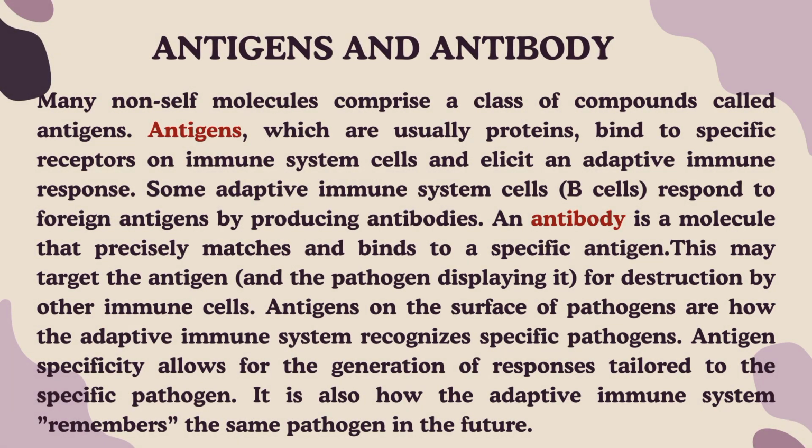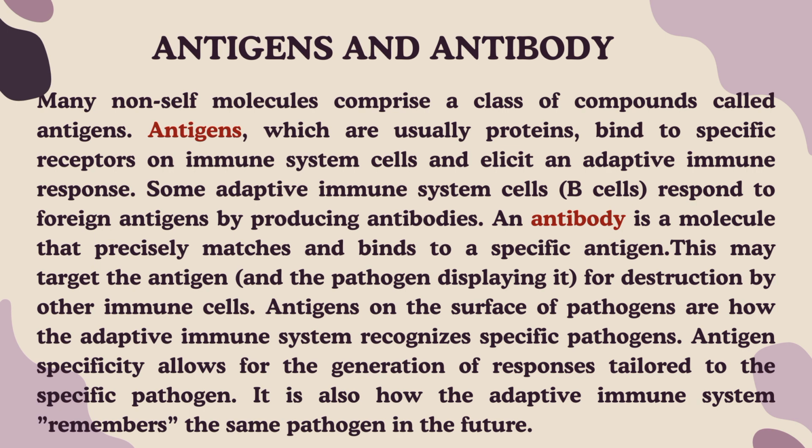Now let us talk about the antigens and antibodies. Many non-self molecules comprise a class of compounds called antigens. Antigens, which are usually proteins, bind to specific receptors on immune system cells and elicit an adaptive immune response. Some adaptive immune system cells, which are B cells, respond to foreign antigens by producing antibodies. So basically, the antigens are like flags that the immune system recognizes as foreign invaders.